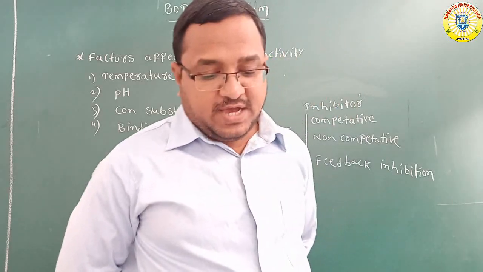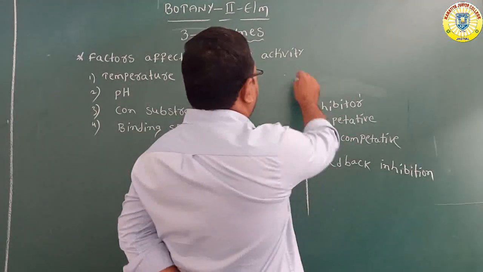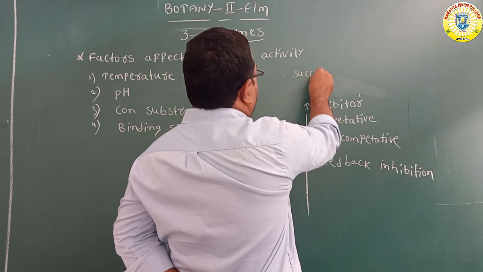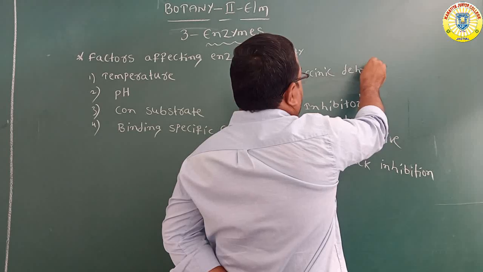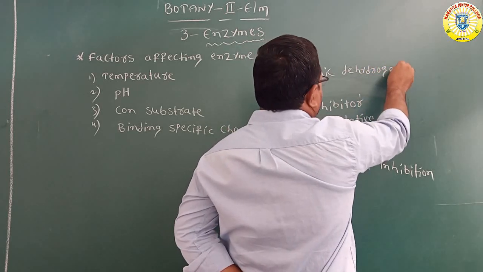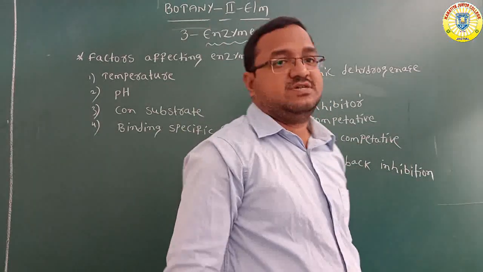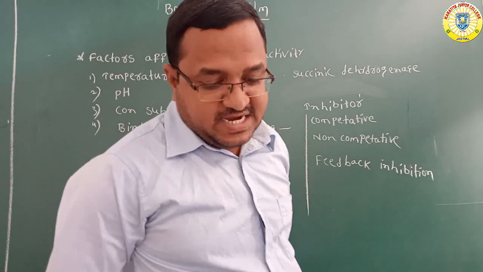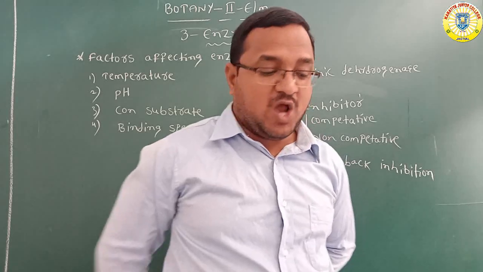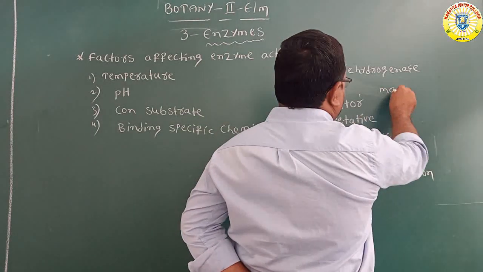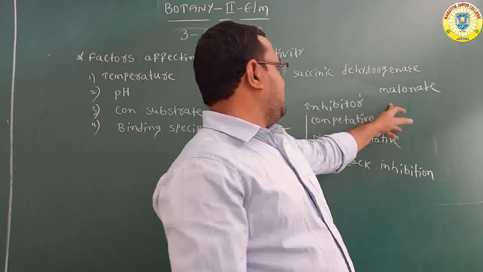The best example is the inhibition of succinic dehydrogenase by malonate. This malonate is the inhibitor.